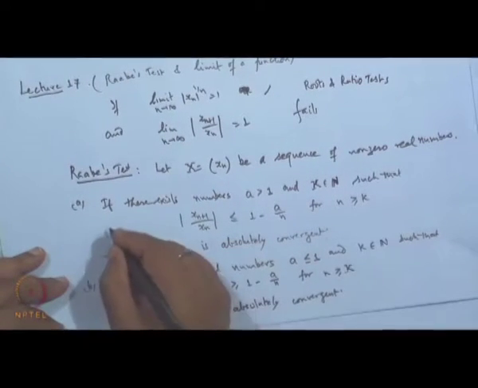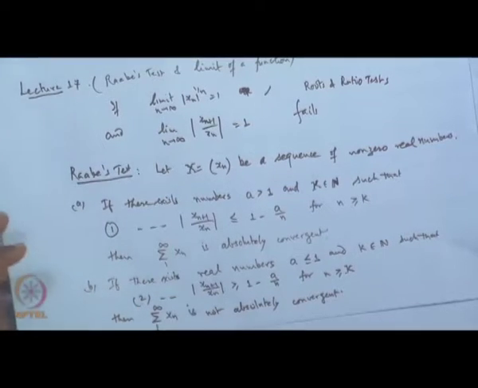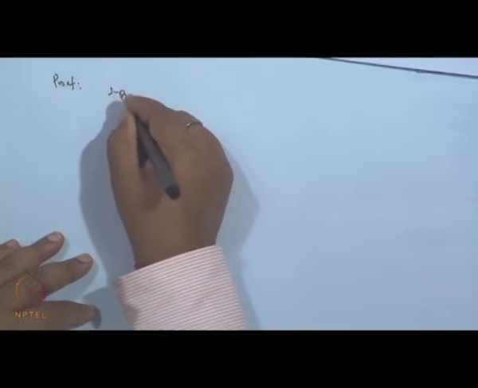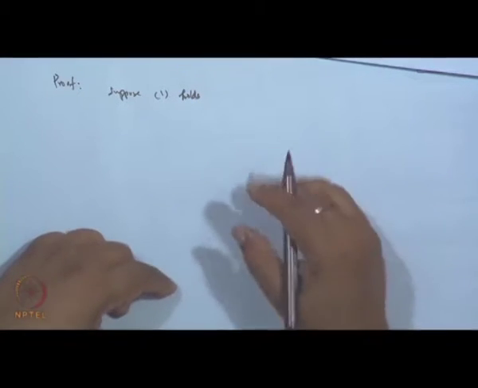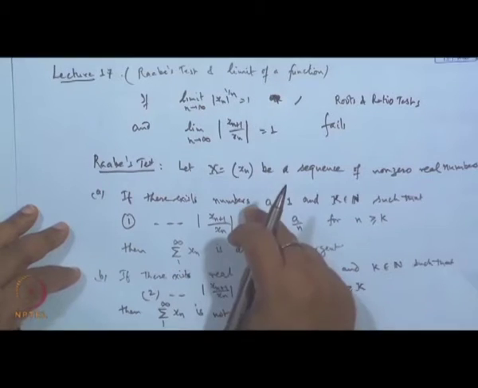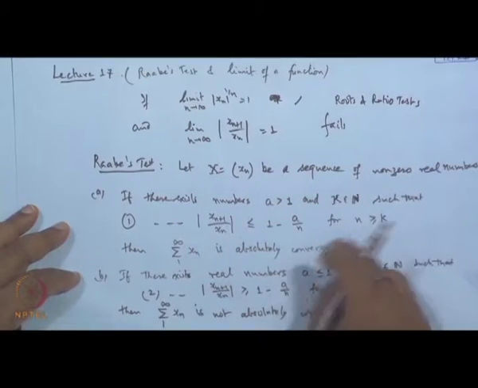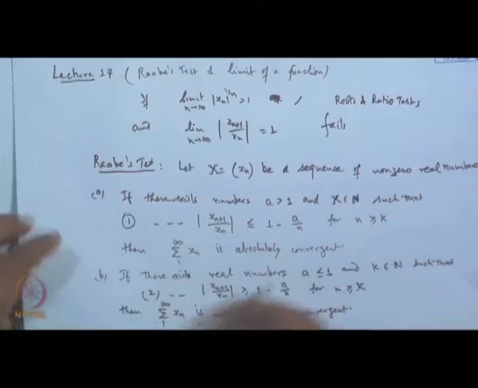The proof follows as it is. Suppose this is inequality 1, this is 2. Suppose 1 holds. Then we have to show the series is absolutely convergent. So, 1 holds means mod of x n plus 1 by x n is less than or equal to 1 minus a by n. There exists a number a greater than 1 such that this is true for all n greater than or equal to capital K. So, let us replace n by small k.